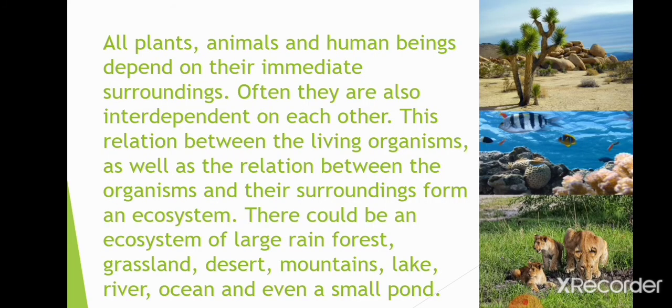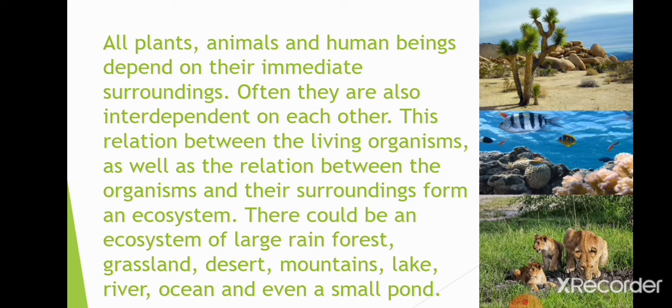all plants, animals and human beings depend on their immediate surroundings, and often they are also interdependent on each other. This relation between living organisms, as well as the relation between the organisms and their surroundings, forms an ecosystem.